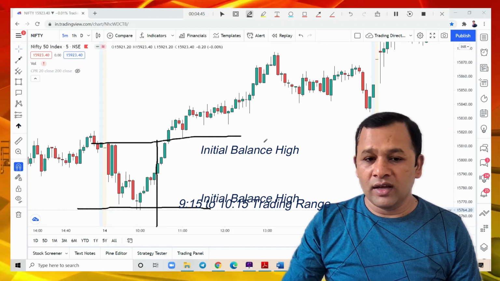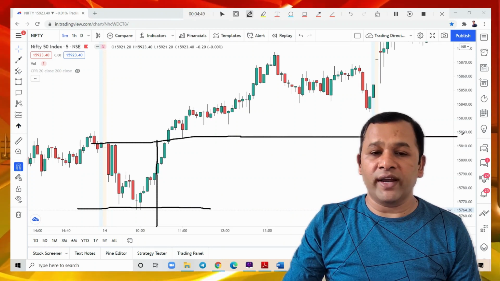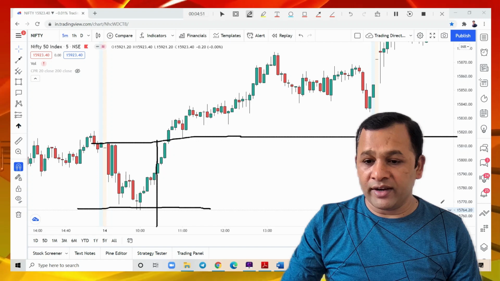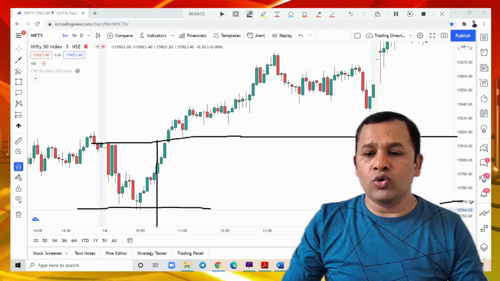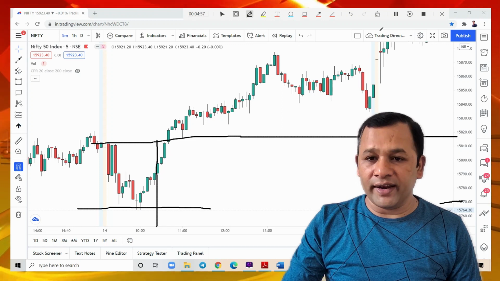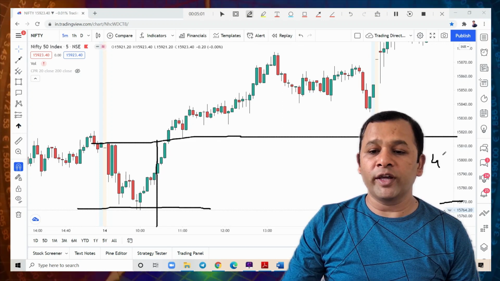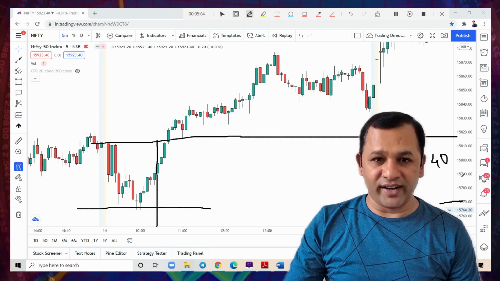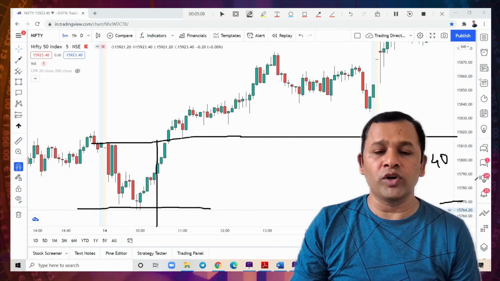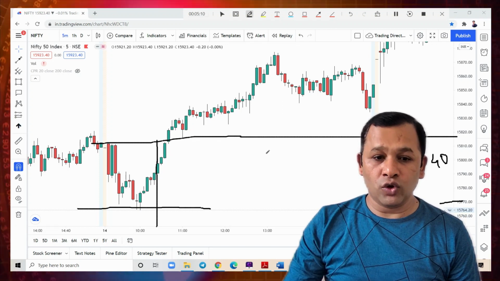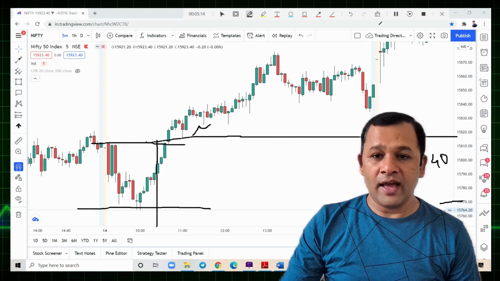Here you can see the points. You can calculate 15,820 and 15,770. So the initial range was 40 points for the Nifty index. So it's very small, 40 to 45 points. And once it breaks, you need to enter.